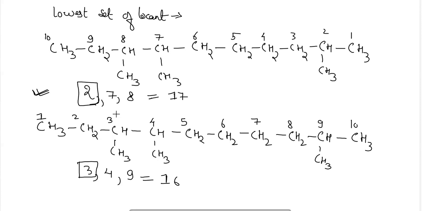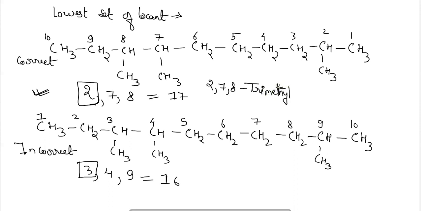So this will be the correct way to name the compound, and the other becomes the incorrect way. So hence here the name will be 2 comma 7 comma 8 trimethyldecane.